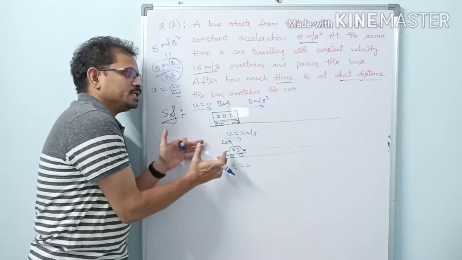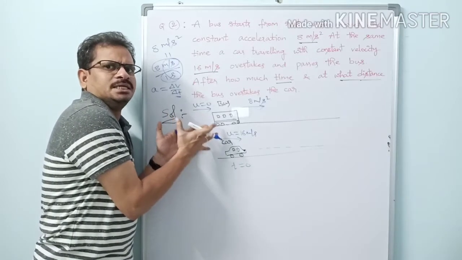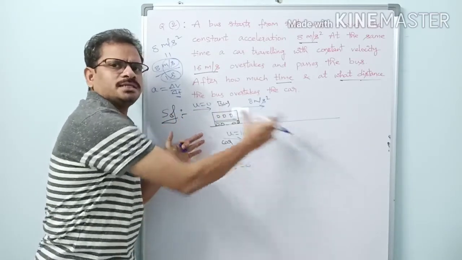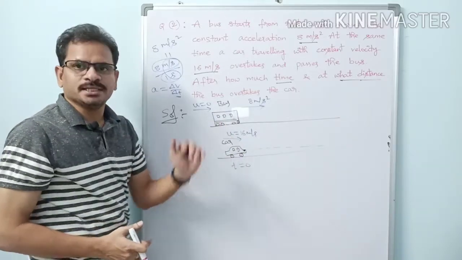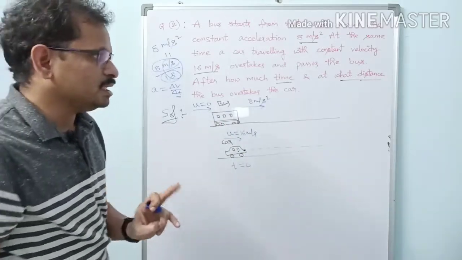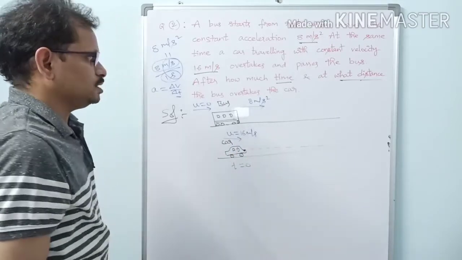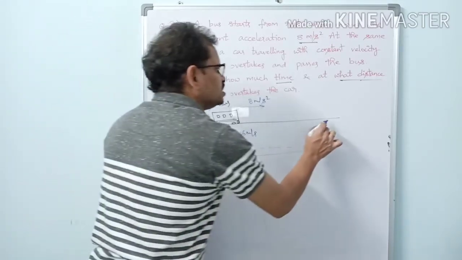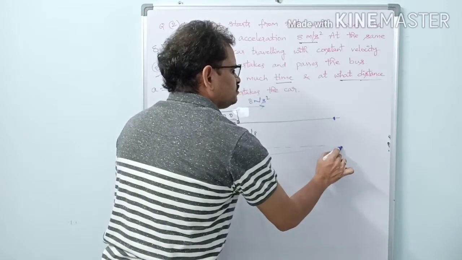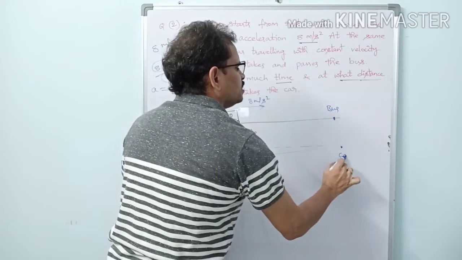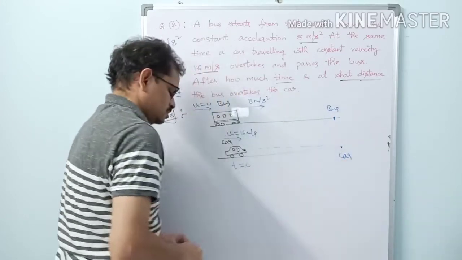Like that. So here the bus speed is increasing, but car speed is constant. So at one stage, the bus will definitely pass the car. It crosses the car here. So let us suppose that this is the point where bus passes the car.